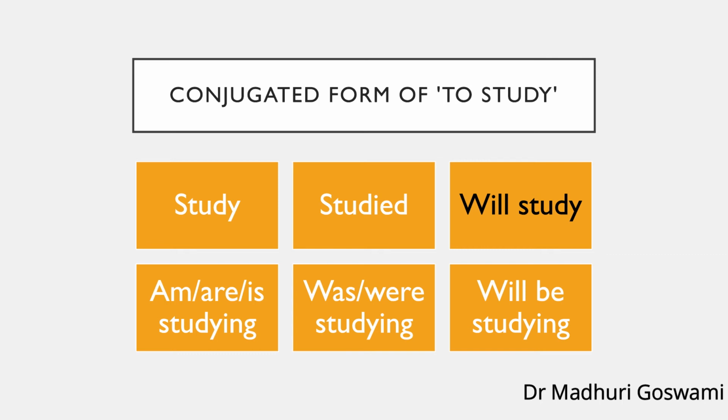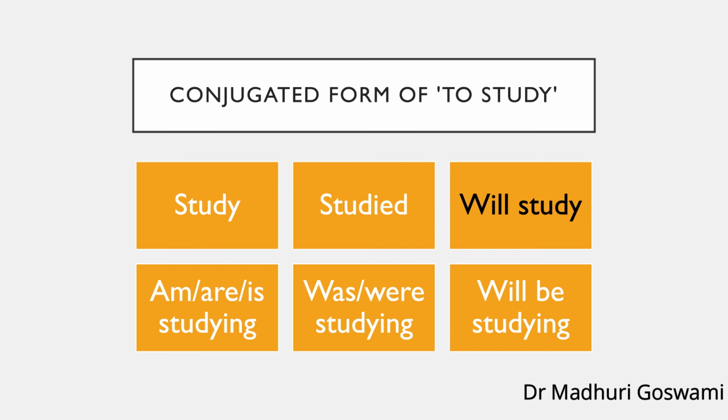In the present continuous, we will use this verb am studying or are studying or is studying. In the past continuous, was studying, were studying. And in the future continuous, its form is will be studying. So this verb study is a regular verb.